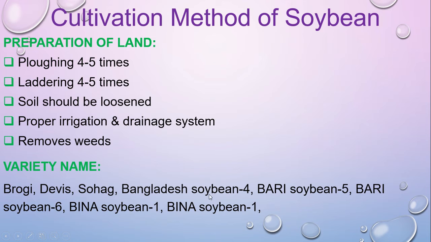These are some variety names of soybean: Bragg, Davis, Shohag, Bangladesh Soybean 4, BARI Soybean 5, BARI Soybean 6, BINA Soybean 1. This is very important for your MCQ. You can get this type of question in the CQ as well, like write down a variety name of soybean.